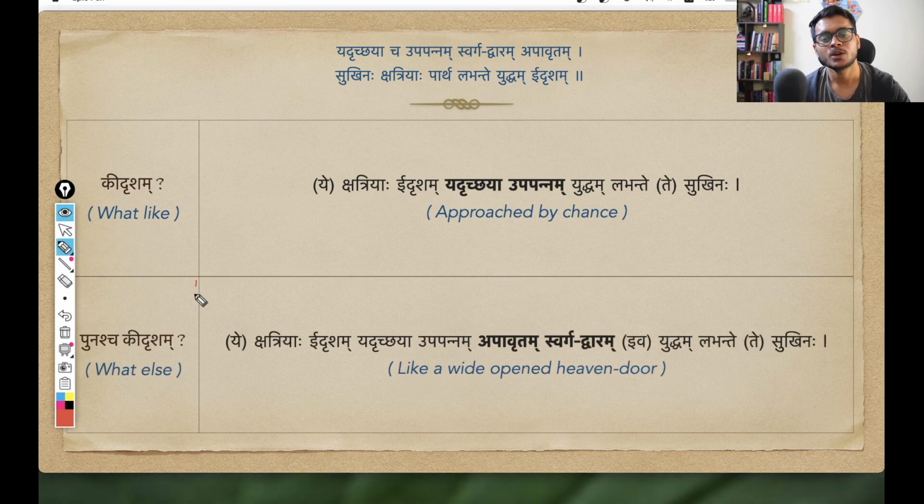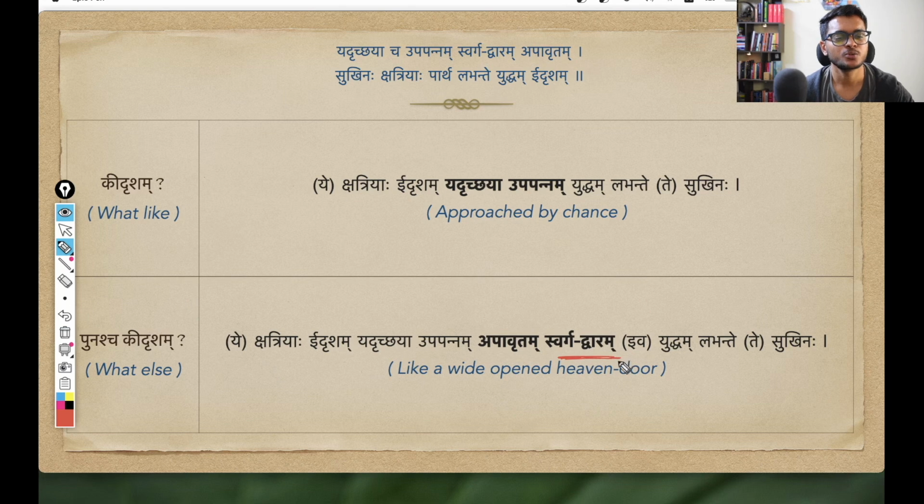And then there is one more way he is describing this yuddham. So I am asking, punaschikidrisham, what else? And now very cleverly Krishna is giving a material reason to Arjuna by using this apavritam swargadwaram eva. And again, this iva is not in the shloka. This iva I am using because this sense is implied here. We will see when we understand these words, apavritam and swargadwaram.